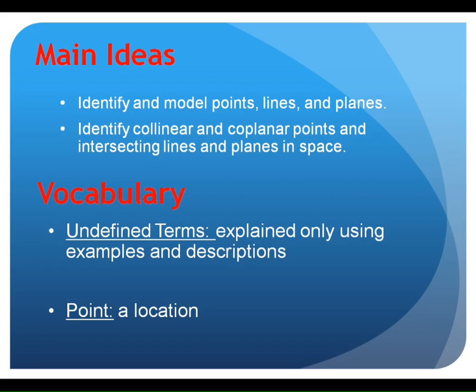So we're going to identify points, lines, and planes and understand what collinear and coplanar mean, okay? So in this section, we talk about undefined terms. Undefined terms are things that can only be explained using examples and descriptions. Like in the dictionary, those are all defined terms, right? You look through the dictionary, it gives you a definition. Undefined terms are things you can only explain using examples.